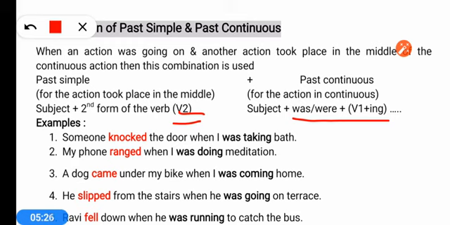If any action was going on, it was in continuous, and all of a sudden some other action happened in the middle. So the action that happened all of a sudden is used in past simple, and the action which was going on is used in past continuous.